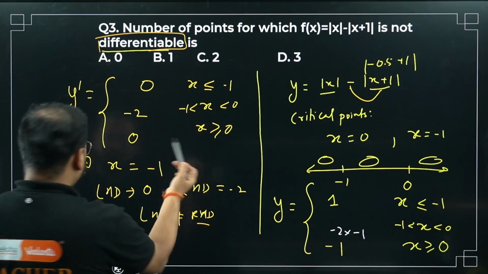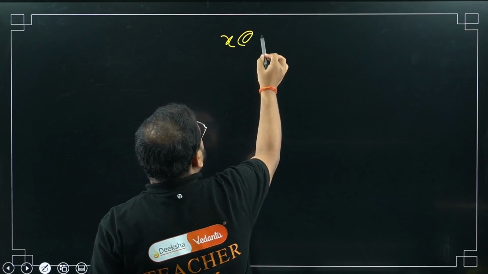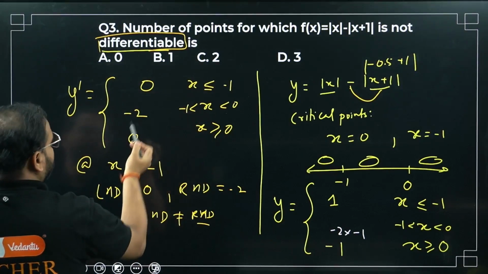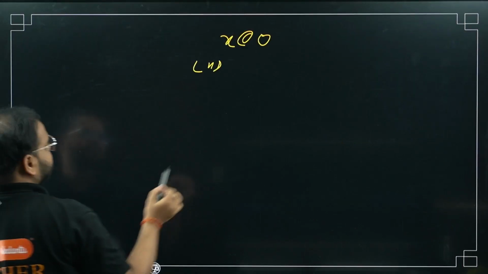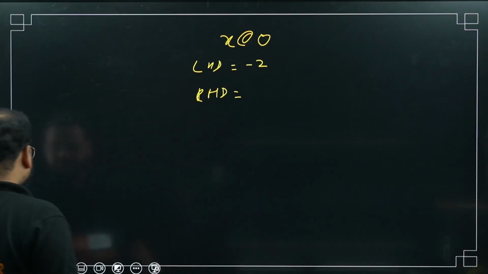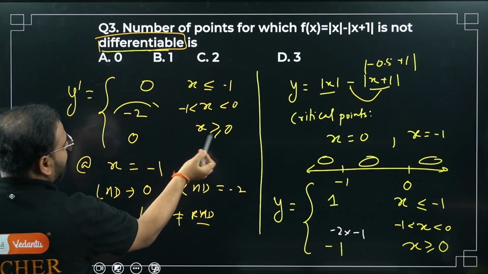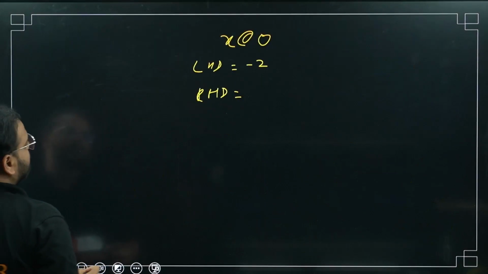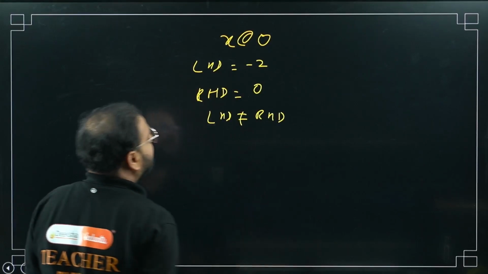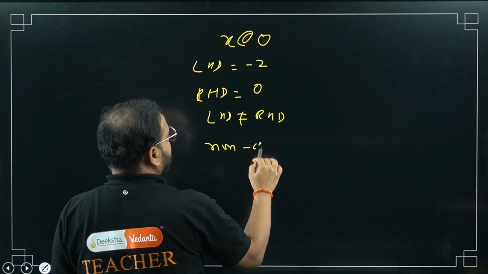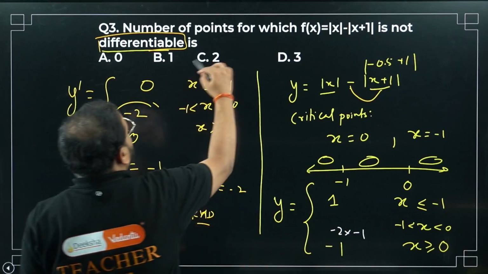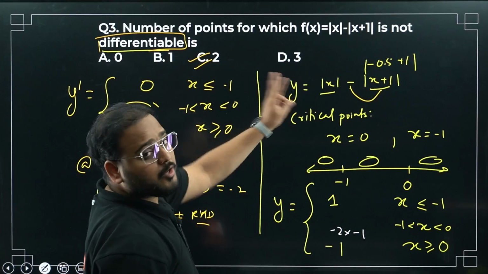Let's check at other point x equals 0. So when x is 0 we have, what is LHD, sir? Before 0, sir, what do I have? Minus 2. Please check here, minus 2 is the derivative. LHD is minus 2. What about RHD, sir? Have a look, bacha. It's going to be 0, sir. After 0, derivative is 0, sir. So RHD is 0. Again, what I'm getting? LHD is not equal to RHD. It means what? It means non-differentiable, sir. So I'm getting 2 points of non-differentiability, which is going to be what, bacha? Answer is 2, sir. The points for this function where it's not differentiable are going to be 2.